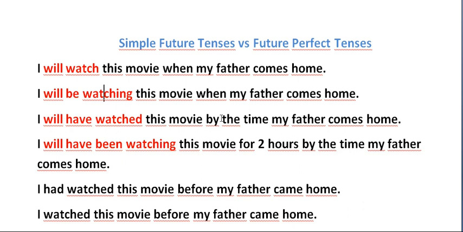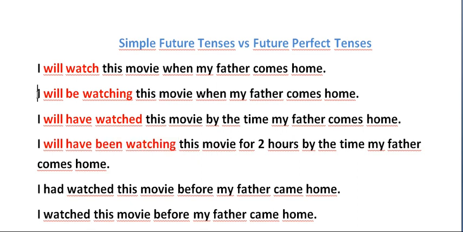So this is the future perfect tense. What we mean here is that when my father comes home, I have already watched the movie. So I watched the movie, and when my father comes home, he's not going to see me watching the movie. This is the future perfect: I will have watched this movie by the time my father comes home. And the next one is I will have been watching this movie for 2 hours by the time my father comes home. This is the future perfect continuous.